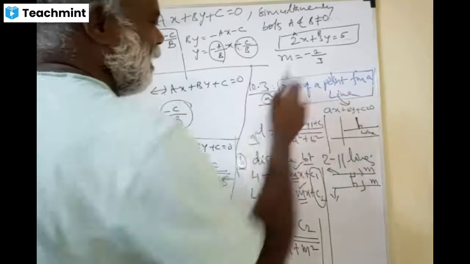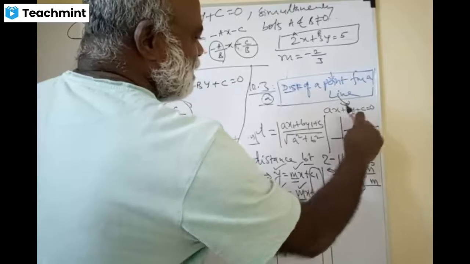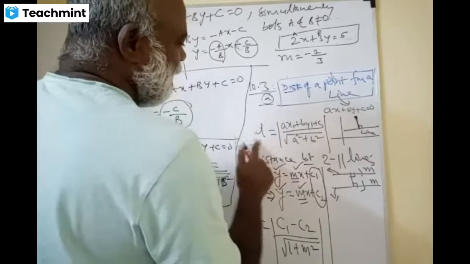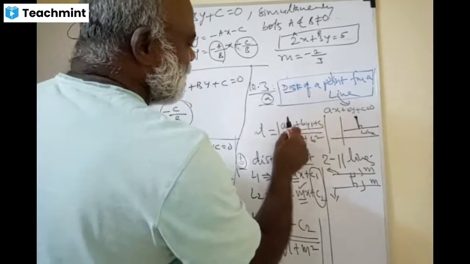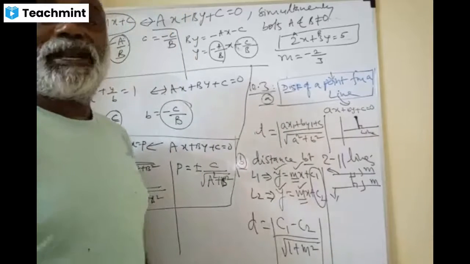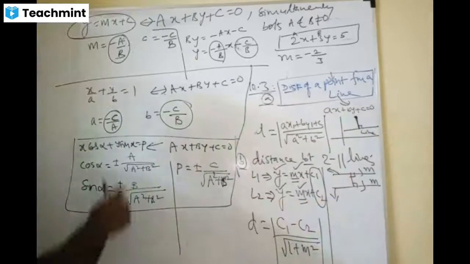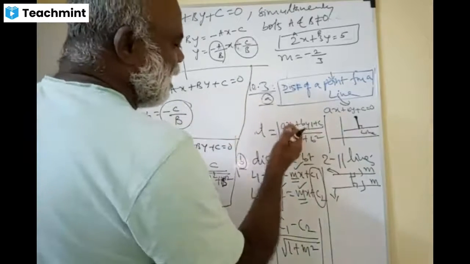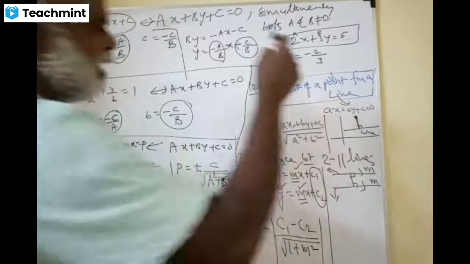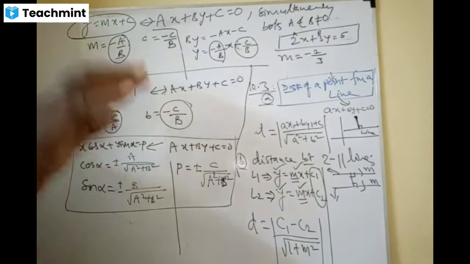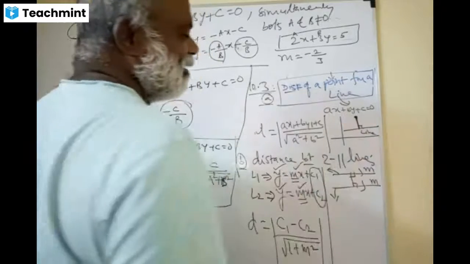Distance of a point from a line. This is the line, and this is the point. This distance you wanted. Wow, what a brilliant thing. Write the line ax plus by plus c, and put x1 in place of x and y1 in place of y. What a nice one. And divide by root of a square plus b square. Sometimes you can use big A, big B, big C by root of big A square plus big B square. Nothing wrong.